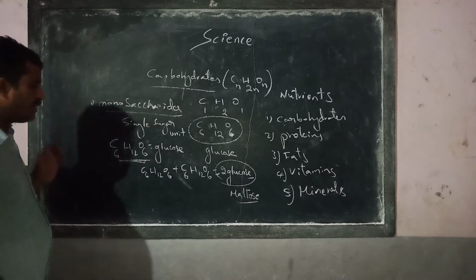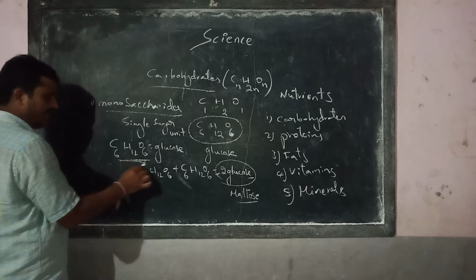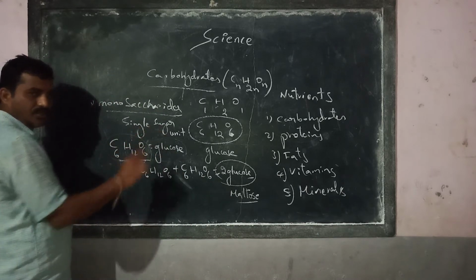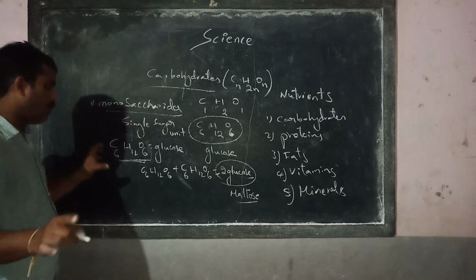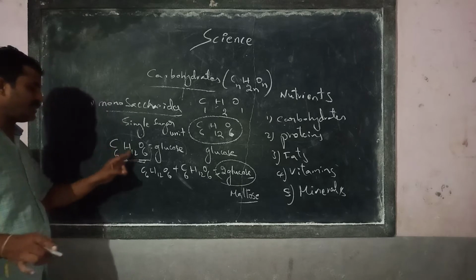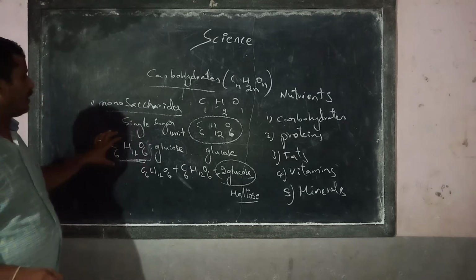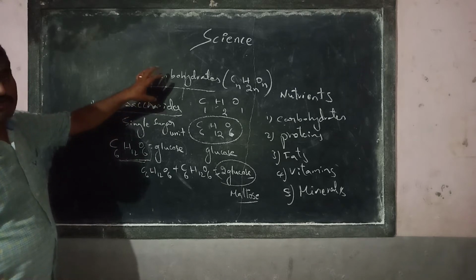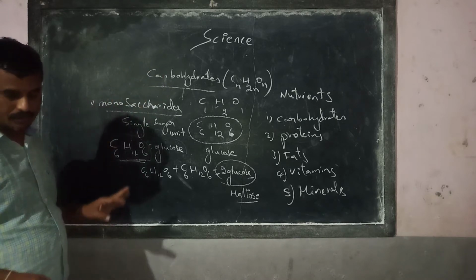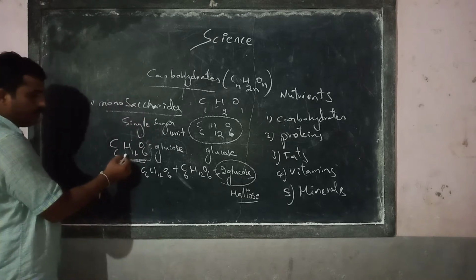Now see the difference between glucose and maltose. Glucose is a single unit, a single molecule of sugar, C6H12O6. It is a simple carbohydrate, also called a monosaccharide. Which one? Glucose.